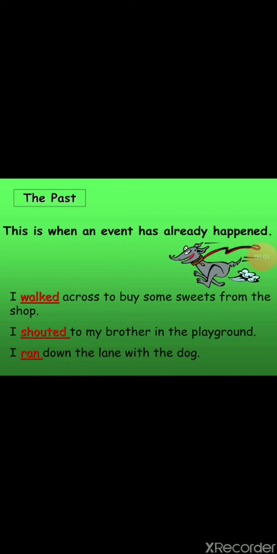The past, if we are talking about it, is when an event has already happened, all related to yesterday. So: I walked across to buy some sweets from the shop. I shouted to my brother in the playground. I ran down the lane with the dog. Now all the red highlighted words are verbs, and I have done the conjugation according to the aspect, and the aspect was related to the past. The action happened in the past, so I conjugated the verb and picked the second form of the verb, that is walked, shouted and ran.